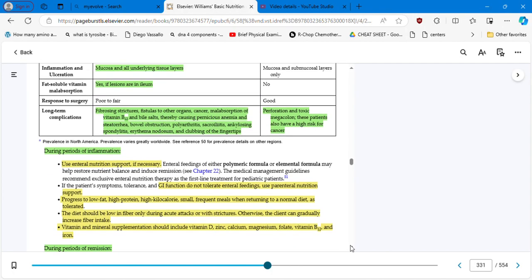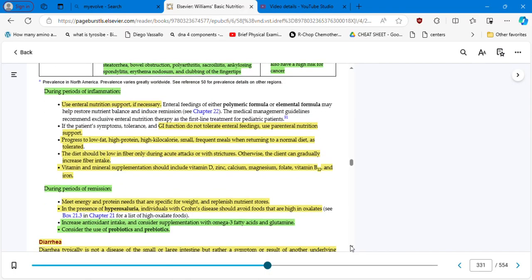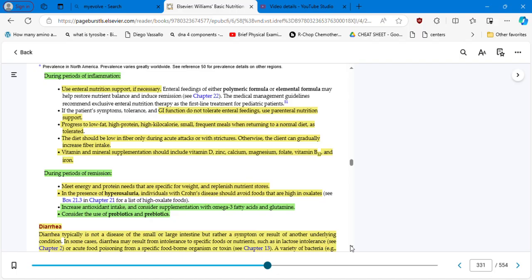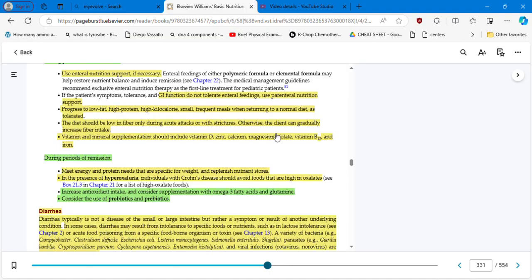During periods of inflammation, use enteral nutrition support if necessary. Also, if GI function does not tolerate enteral feeds, use parenteral nutrition support. Progress to low fat, high protein, high calorie, small frequent meals when returning to a normal diet as tolerated.